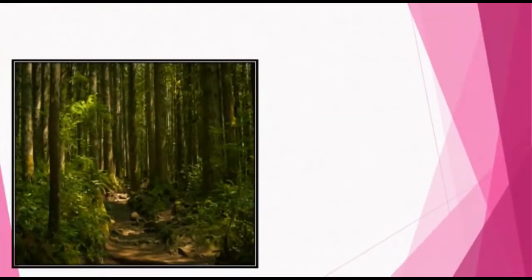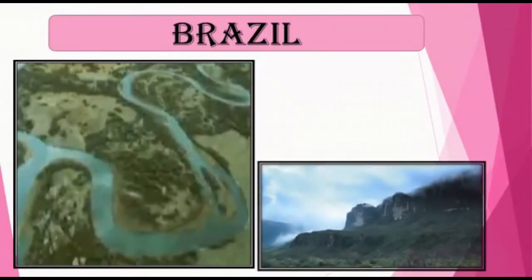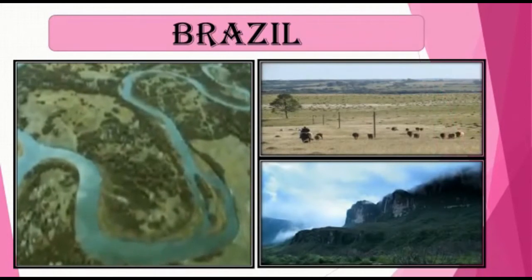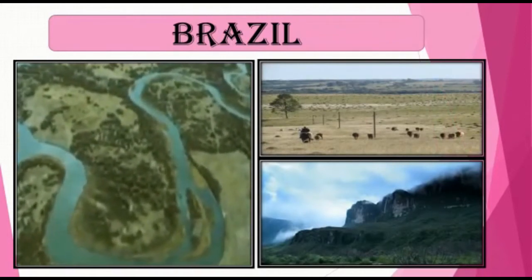If we talk about Brazil's physiography, like India, Brazil also has its unique and diversified physiography. The Brazilian landscape is very varied. It is most well known for its dense forest, including the Amazon, the world's largest forest, in the north. But there are also dry grasslands called pampas, wetlands and plains regions.